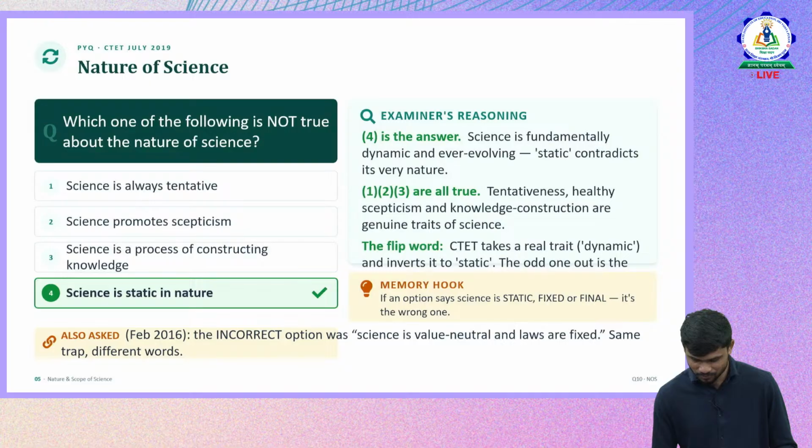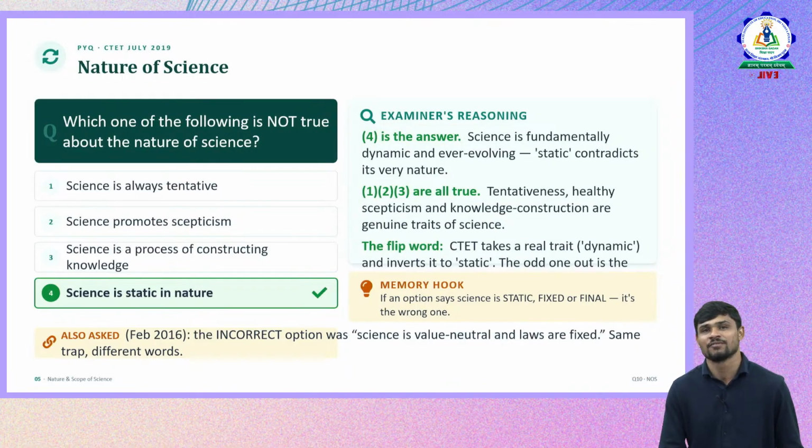And here the quick memory hook that you need to remember is: if an option says science is static or fixed or final, definitely it is wrong. So when there is a question related to nature of science, if any option says science is static or fixed or final, blindly you can say that is wrong.